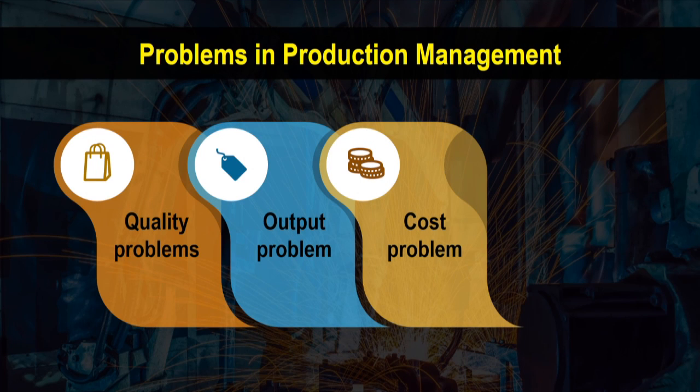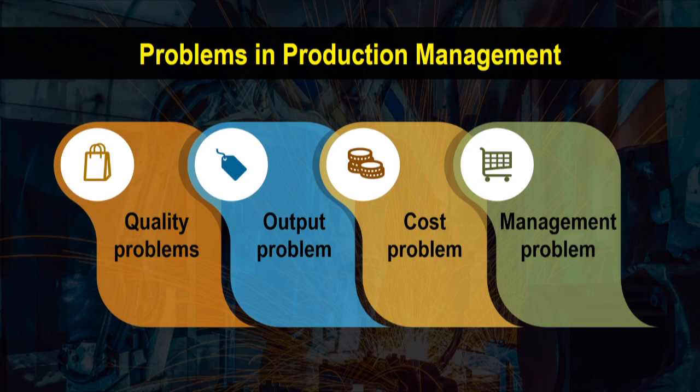There could be a long lead time, unreasonable production schedule, high inventory rate, supply chain interruptions, etc. The third is the cost problem. This can be associated with low efficiency, idle people or idle machines. And fourthly, the management problems. This could be the potential safety hazards and bad working conditions.